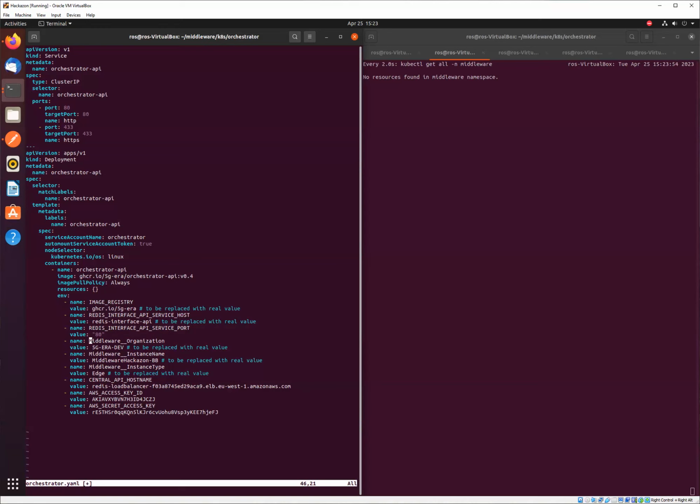The next three environment variables will be the middleware organization, middleware instance name, and middleware instance type. These three environment variables allow us to define what middleware we are using.